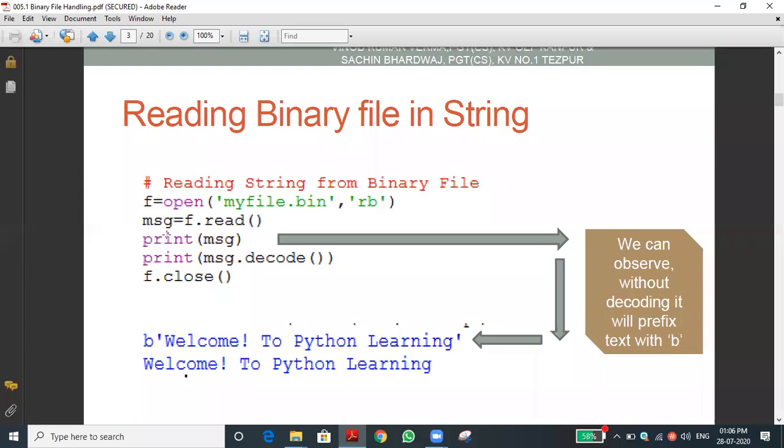Okay. Did you see msg? We are reading by using the read function. We read all the data from the file and store it in the variable msg. Then we are printing the msg. You can see the first print statement.